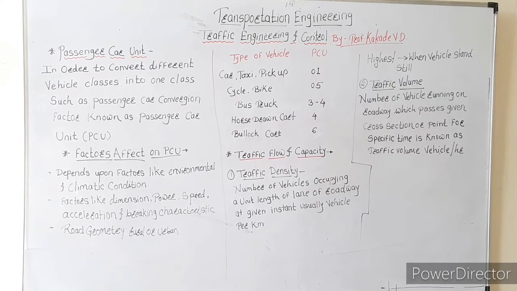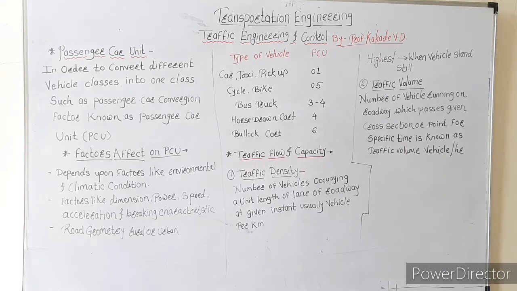When there is a traffic jam, there will be maximum density on that road. So how many vehicles a road could carry per kilometer is shown by this traffic density value. So when there is a traffic jam condition, there will be a maximum traffic density value.